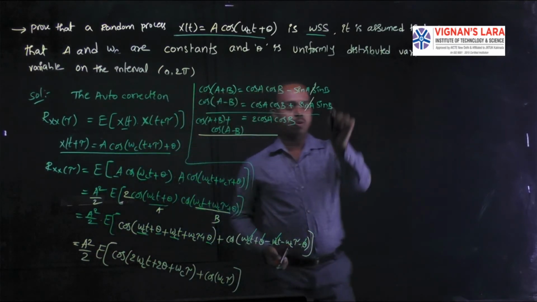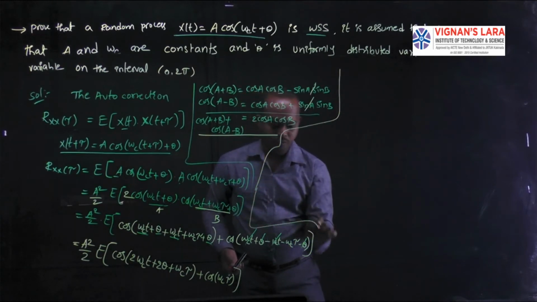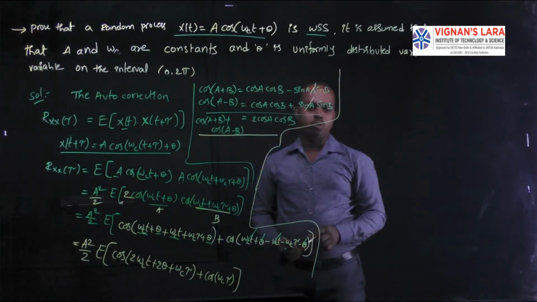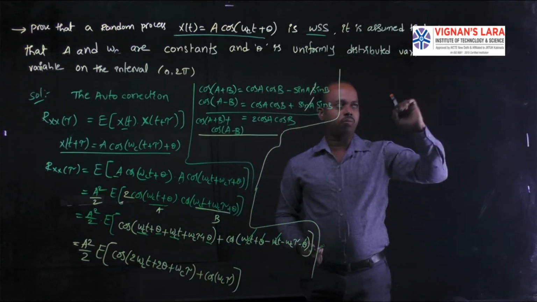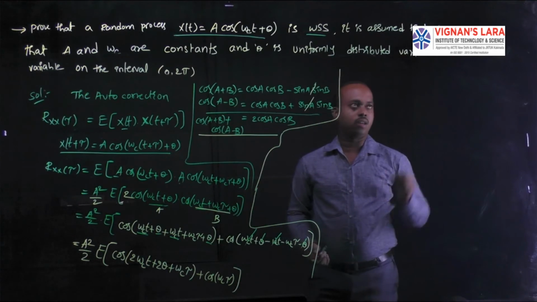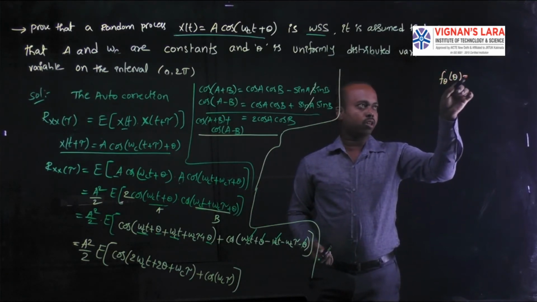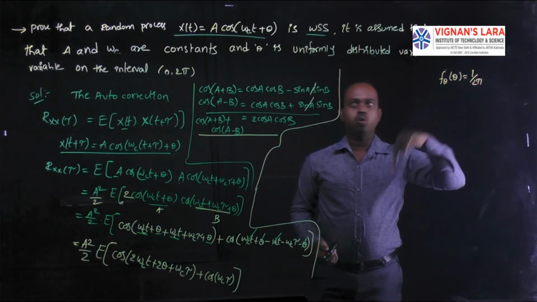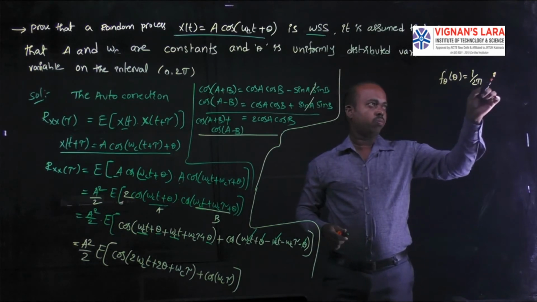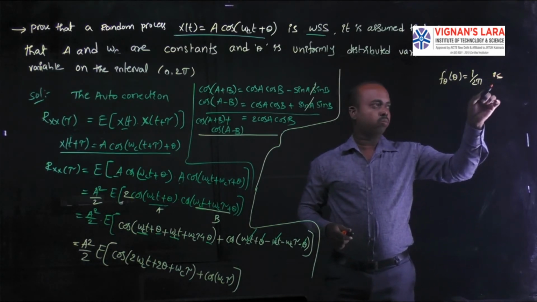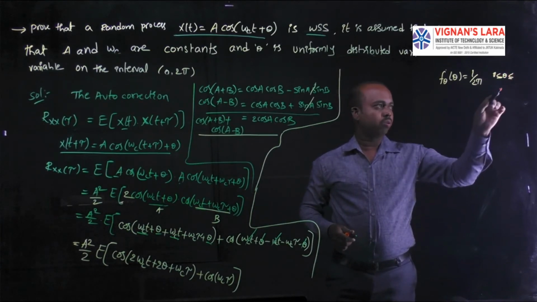Now you can provide the integration according to the property of expectation value. Here you already know the density function for theta: f theta of theta is equal to 1 by 2 pi, where the interval is 0 less than or equal to theta less than or equal to 2 pi.